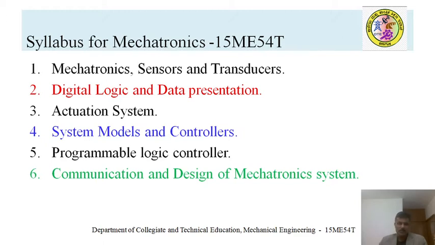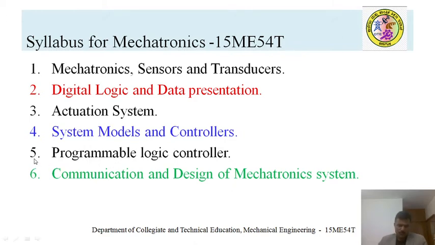For example, mechanical system models, electrical system models, thermal system models. The system is represented in the form of a mathematical equation. That's where you can understand the system model. That's how there are a number of mathematical equations, even for mechatronic systems, which have been derived by different researchers.